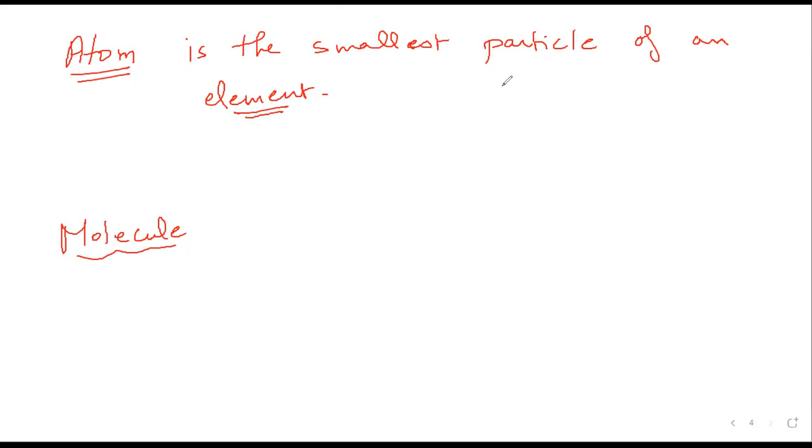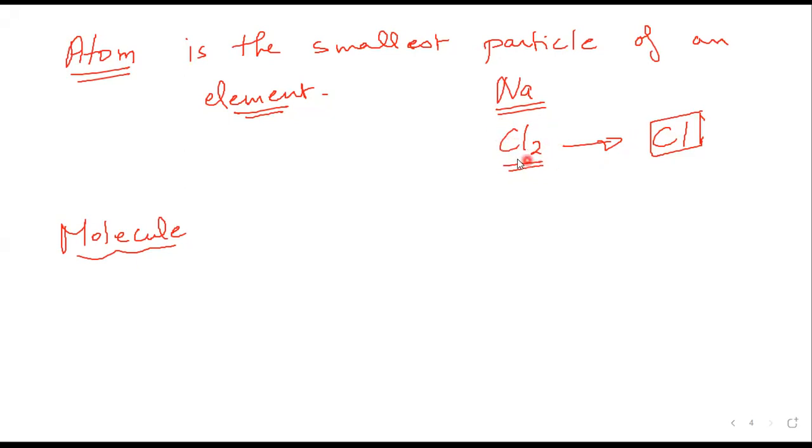For example, if I have sodium element, then the sodium atom is the smallest particle of that element. If I have a chlorine element, then the smallest particle of this chlorine element is the chlorine atom. It's only one atom. It's the smallest particle in an element. But of course, a chlorine atom differs completely from a chlorine molecule. It doesn't have any property of the chlorine element.